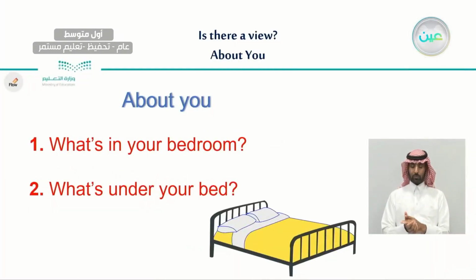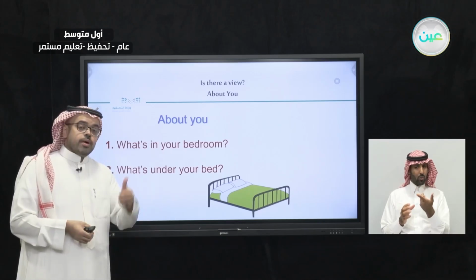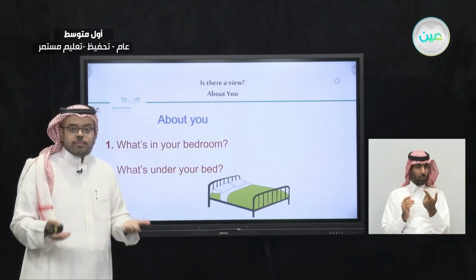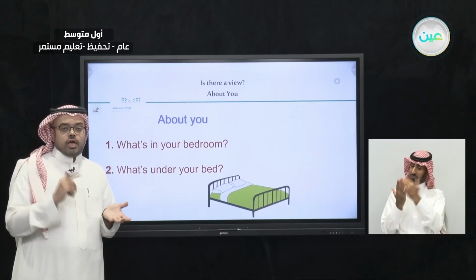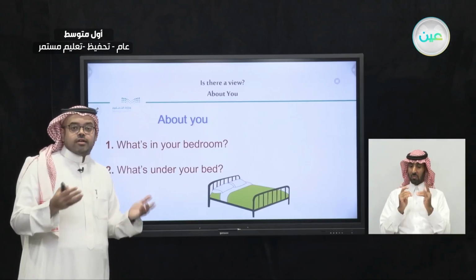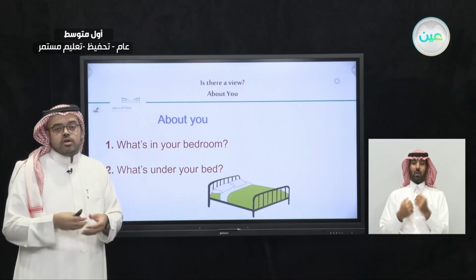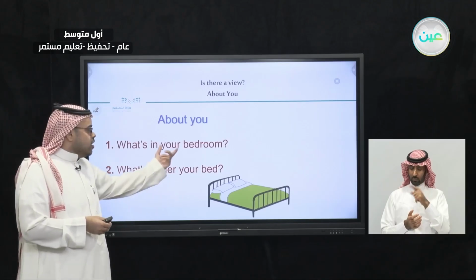The last thing we'll have for our lesson today is you need to answer a couple of questions. What is in your bedroom? What kind of furniture do you have in your bedroom? You remember the first picture that we talked about, the girly bedroom? We said that the girly bedroom has a chair, a curtain, a bed, a closet and little toys. Those are the favorite things in her bedroom.